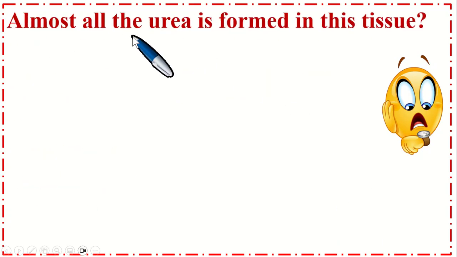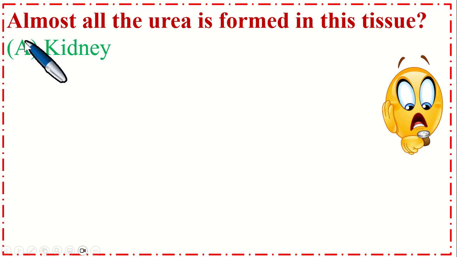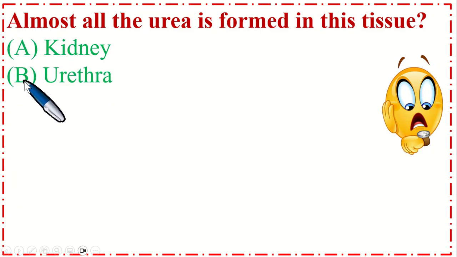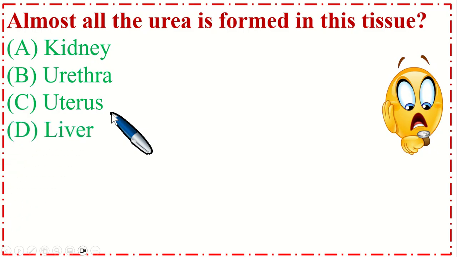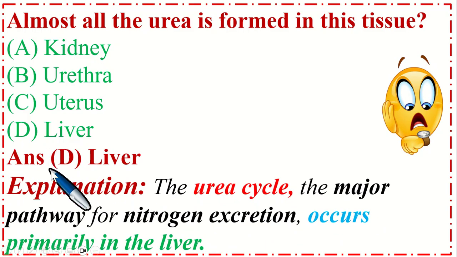Almost all the urea is formed in this tissue. Option A kidney, B urethra, C uterus, and option D liver. So the correct option is D, liver. The urea cycle is the major pathway for nitrogen excretion, and occurs primarily in the liver.